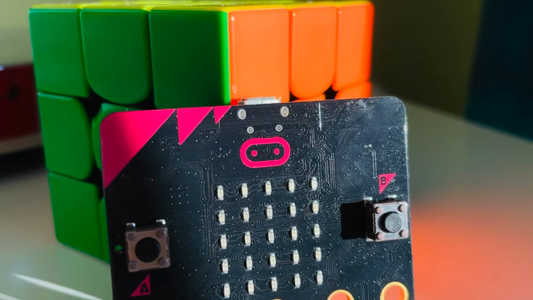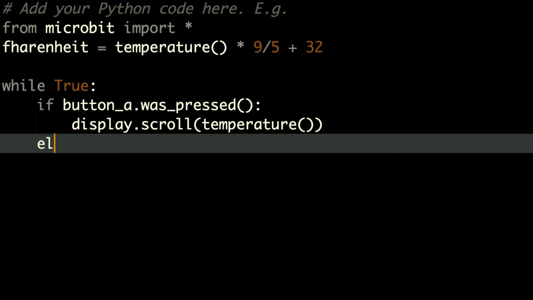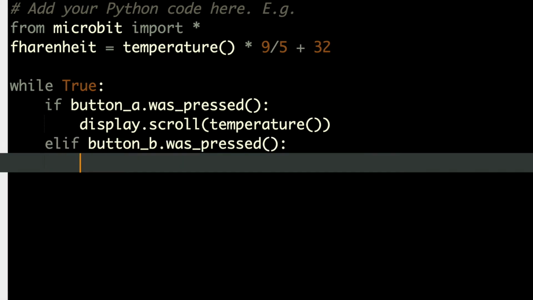And now what we can do is write elif button_b.was_pressed(), and then we do our colon here, and we're going to write display.scroll(fahrenheit).